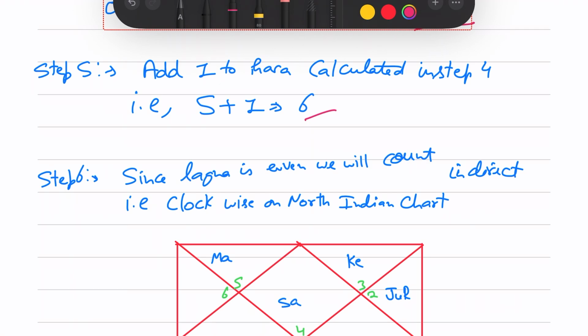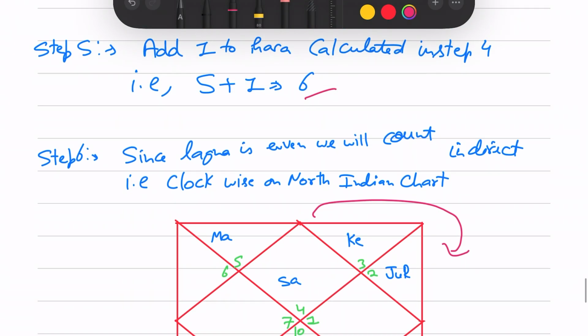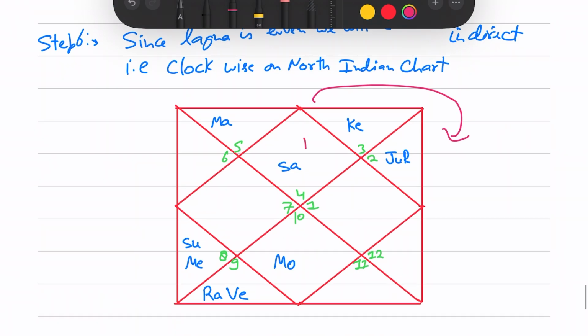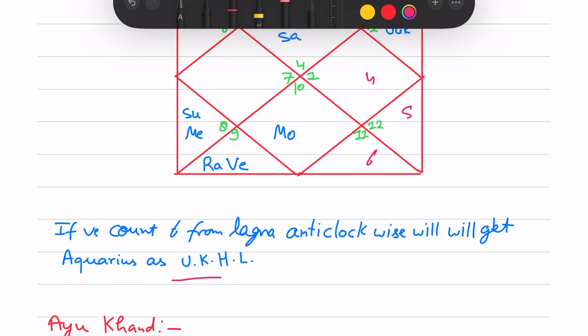Since Lagna is even, we'll count it in the indirect way from here to here. So we have to count 6 from here: 1, 2, 3, 4, 5, 6. 6 is coming in Aquarius. Aquarius will be the Vriddhi Karak Hora Lagna for Srimati Indira Gandhi ji.